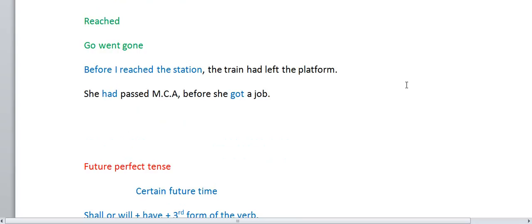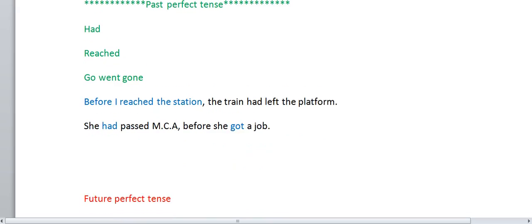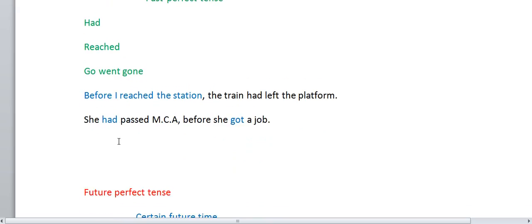How will you tell this in simple future tense? Before I reach the station. Now I am talking about the past perfect tense, and now about the future perfect tense. See how I will convert this into future perfect tense. Remove this, remove this.